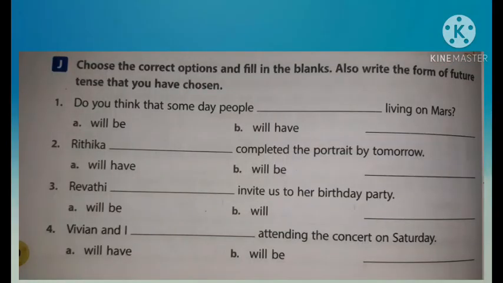Let's do it now. Page number 90, activity J. Choose the correct options and fill in the blanks. Also write the form of future tense that you have chosen. First one, do you think that someday people dash living on Mars? The two options are will be and will have. The answer is, do you think that someday people will be living on Mars?